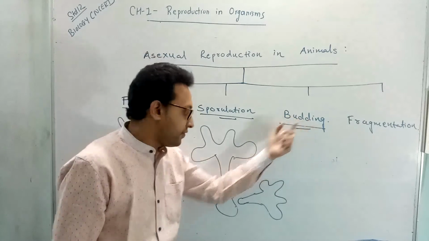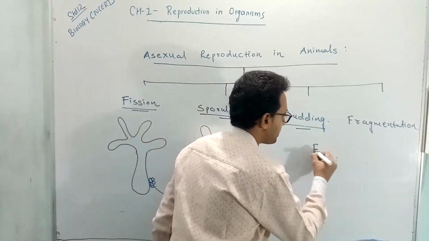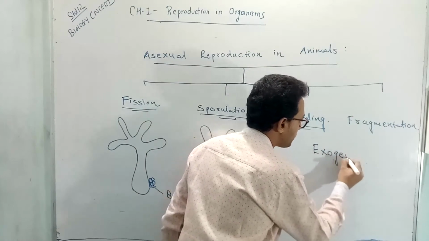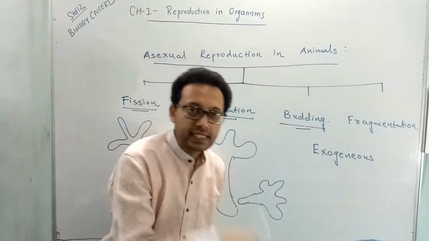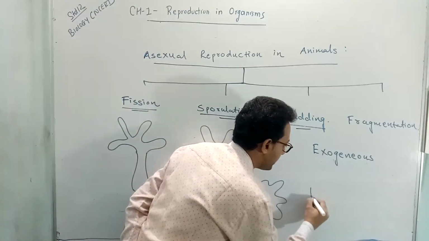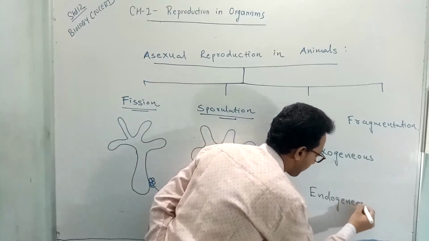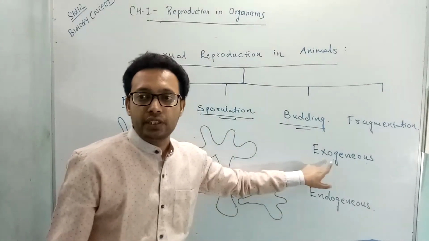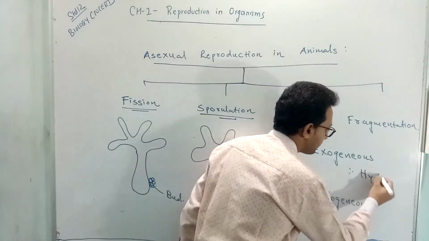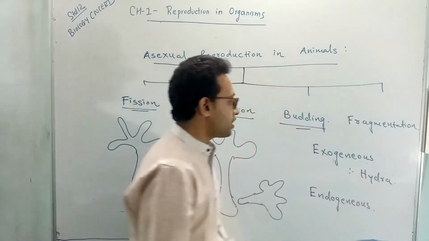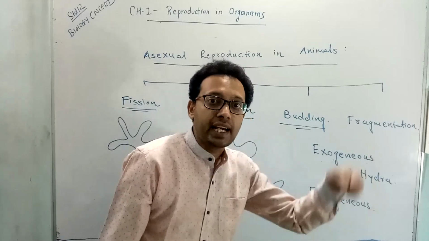Okay? If the bud is formed outside of the body of a living organism, then this is called exogenous budding. And if it is formed inside of a living organism, then it is called endogenous budding. Exogenous budding is found in Hydra. In endogenous budding, the bud is formed inside the body.